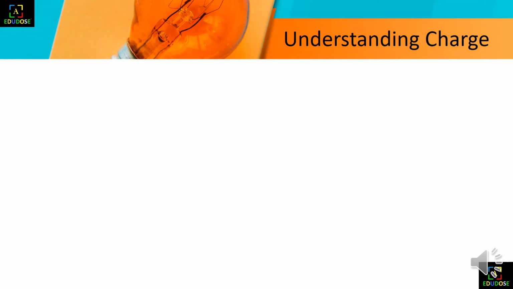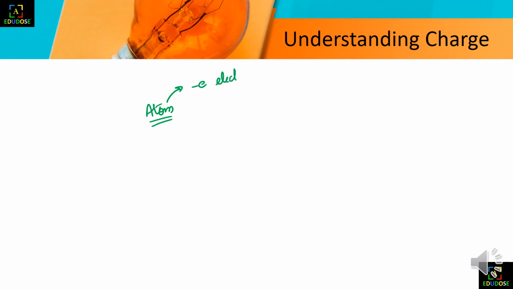To understand charge, we should understand what an atom consists of. Everything, every matter, every element is made up of atoms. So the charge is also consisting of atoms. The atom only consists of charge. So let's understand how the atom consists of charge and how the flow of charge makes electricity. The atom consists of three small particles.